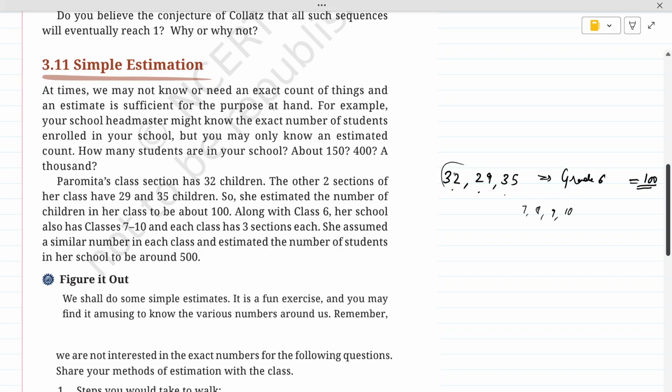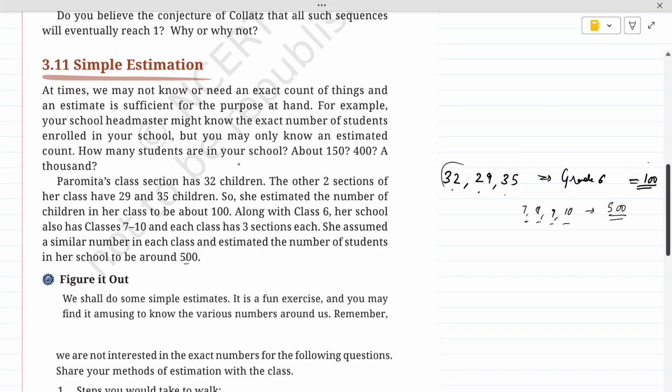Now what she is doing, she is assuming a similar number of children in each class and estimated the number of students in her school to be around 500. So she's thinking that there are 100 students in her grade, and there might be 100 in each of these also. So in all, there will be these 400 plus this 100, so total 500. She's estimating this count to be 500 here. This is not the exact number. This is the estimation she is making.